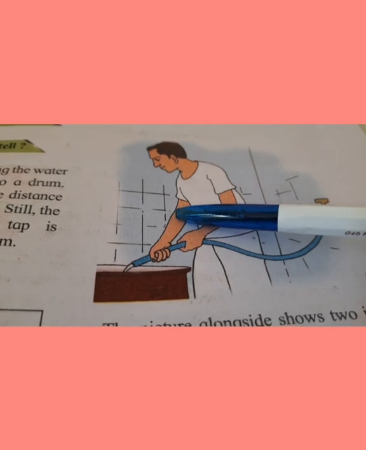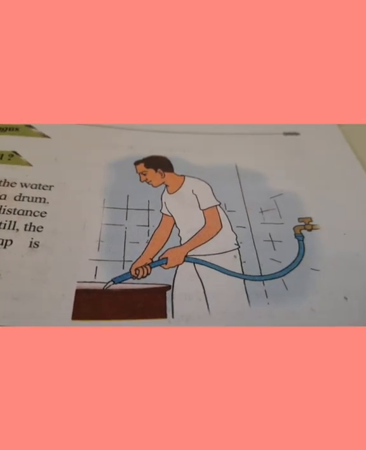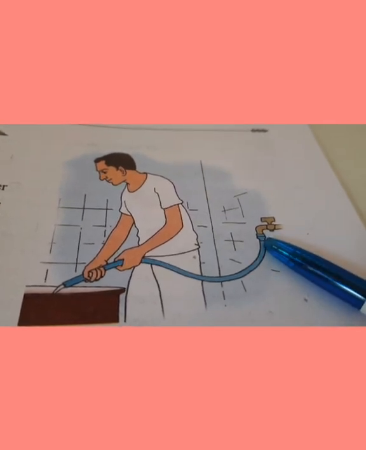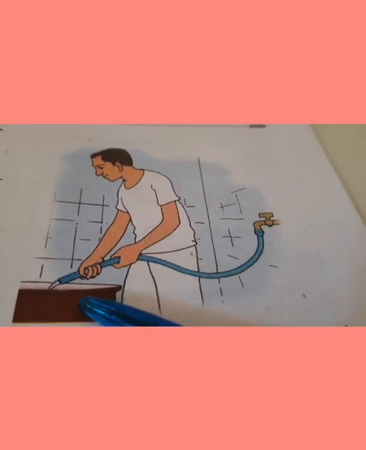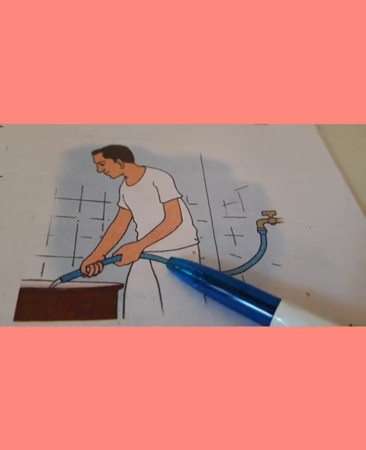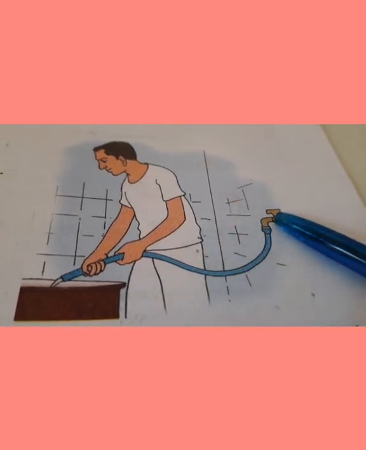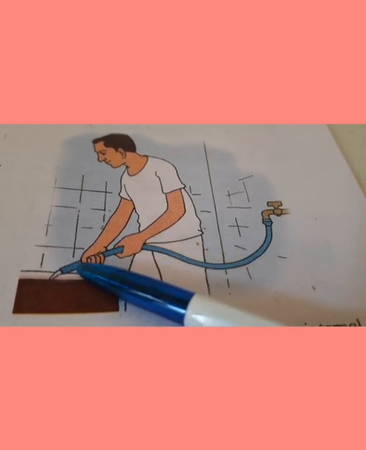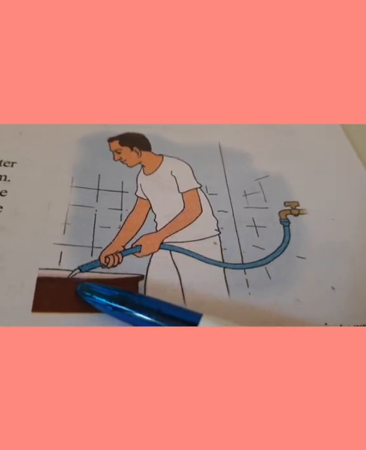Correct? Why is this so? If you observe, this is a pipe which is hollow, okay, and the water that comes from the tap can easily find its way and reach the drum.